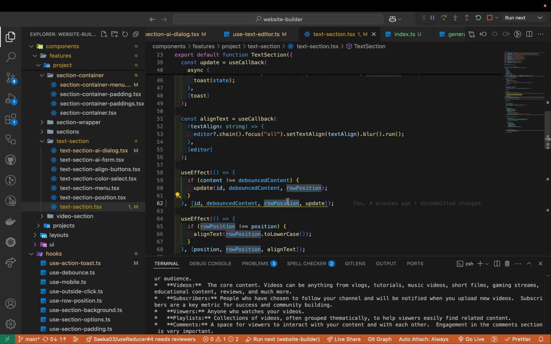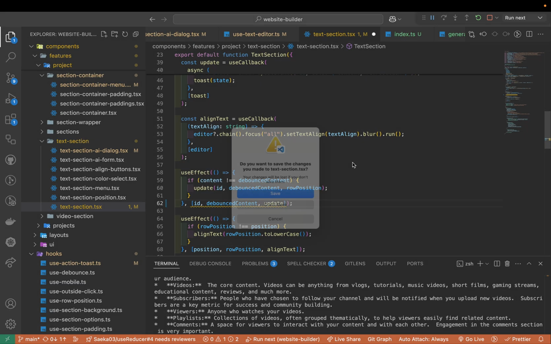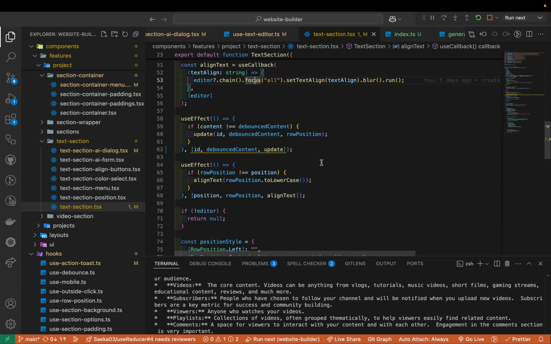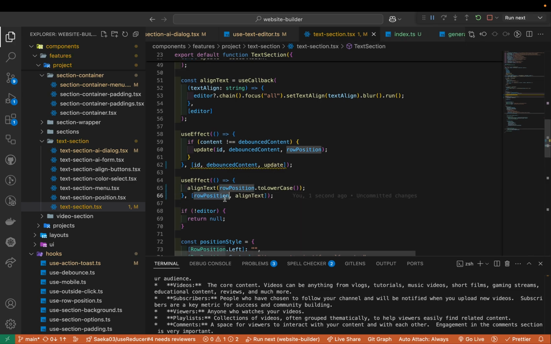Row position changes. Maybe we don't want to run this. I know this is not ideal and we're getting some warnings. Let's say ignore for now. Let's fix the bug first. And then for row position, I don't think we need to compare anything. This one I'm just going to remove. Just when the position changes, I'm going to align the text, right?